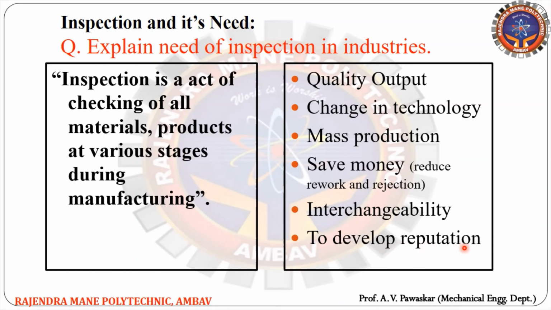So inspection means the act of checking, and it is necessary because we require quality output, we face changes in technology, there is mass production, and we need to save money by reducing rework and rejection. With interchangeability, you can interchange parts during assembly or replacement. And then to develop the reputation of your product, right?